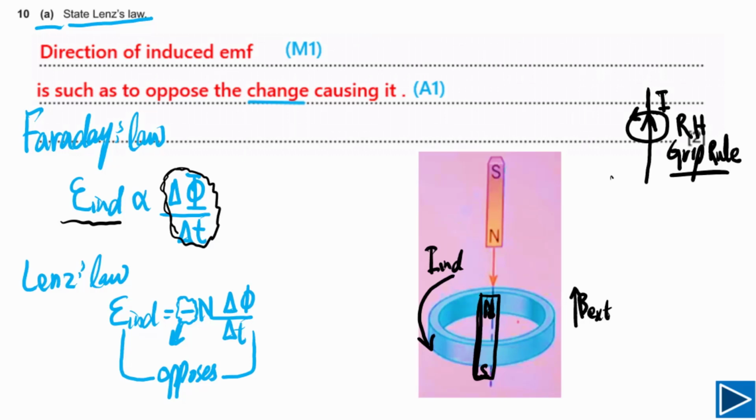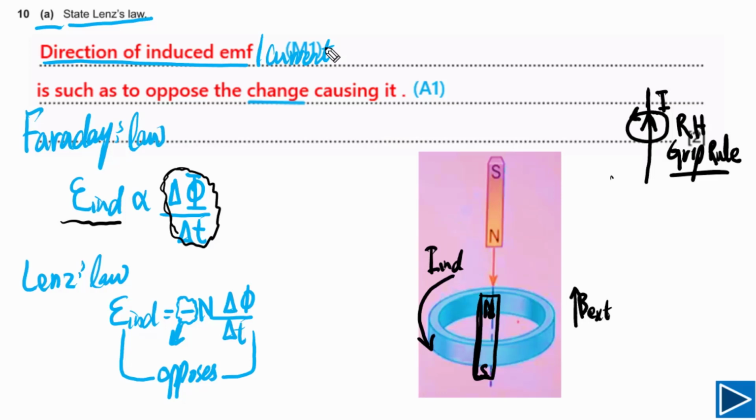Now let me explain to you how you can write down a proper answer, or at least the points you need to mention in your answer to get full marks. The first point you need to mention is the direction of induced EMF, or you can say the direction of induced current. If you mention this in your answer, you will get 1 mark, and this is the M mark. It has to be in your answer.